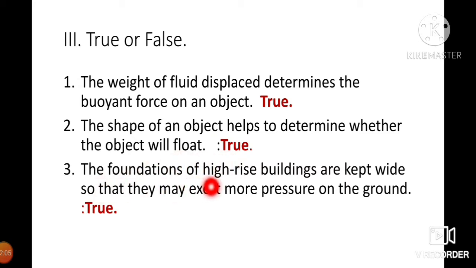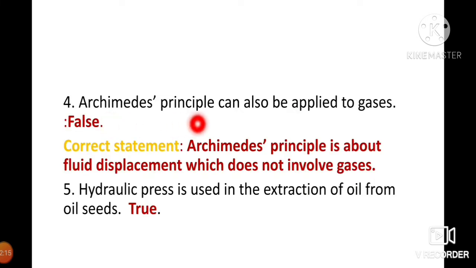Third one, the foundation of high rise buildings are kept wide so that they may exert more pressure on the ground. So the answer is true. Fourth one, Archimedes principle can also be applied to gases. It's false.